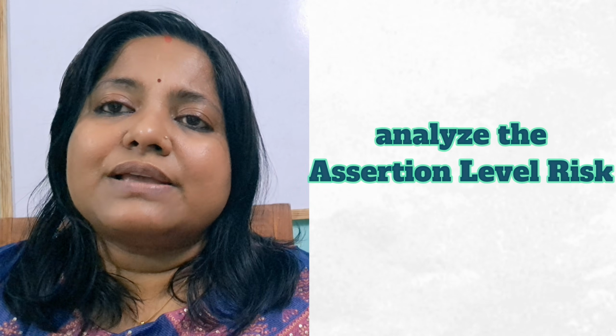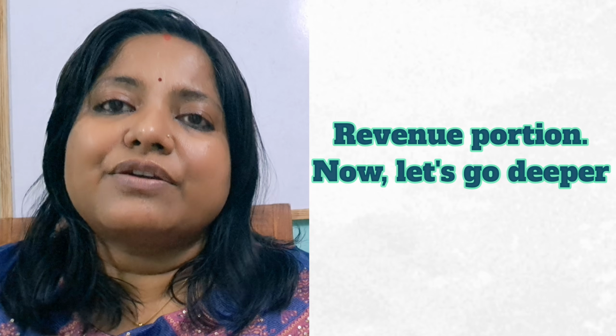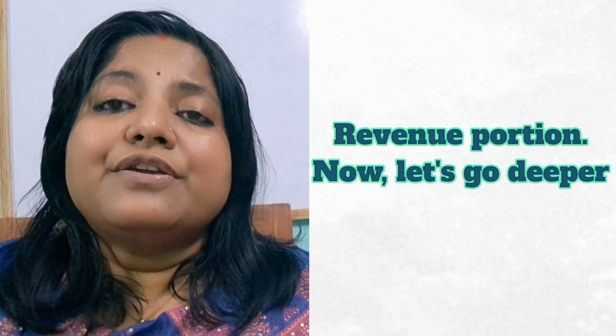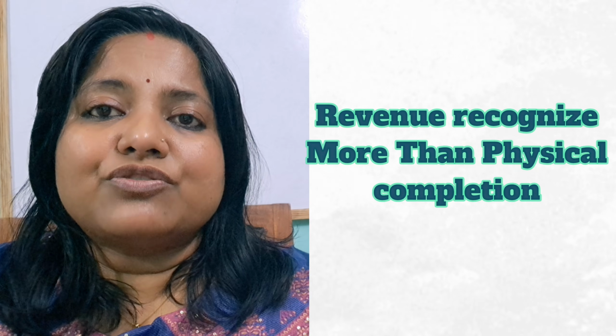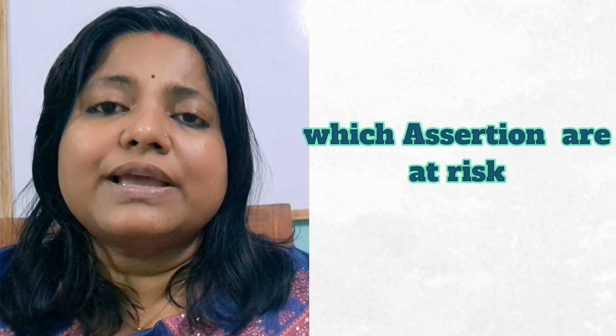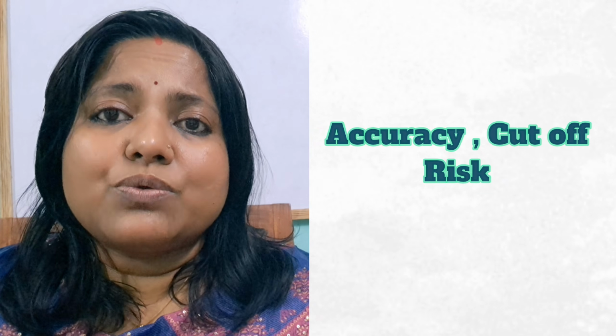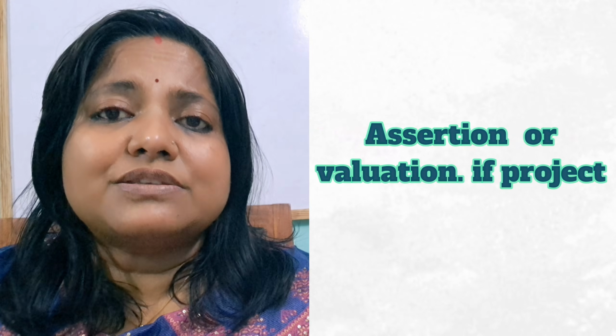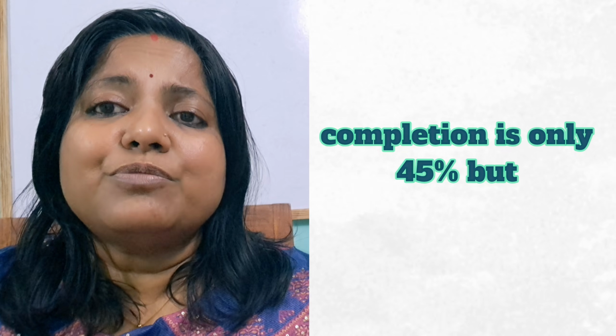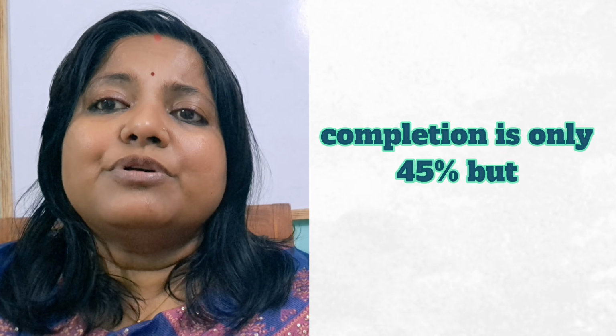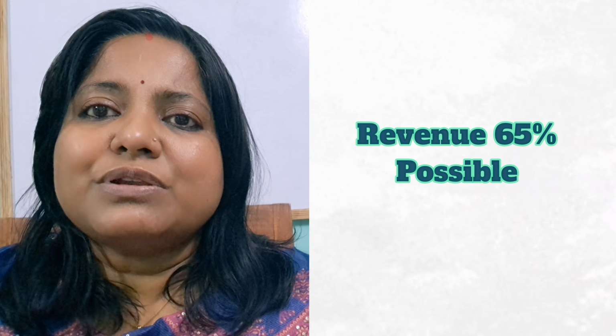Now let's analyze the assertion level risk, the revenue portion. Revenue is recognized more than physical completion. Which assertions are at risk? Think occurrence, accuracy, cutoff, or valuation. If project completion is only 45% but revenue is 65%, there is possible overstatement.